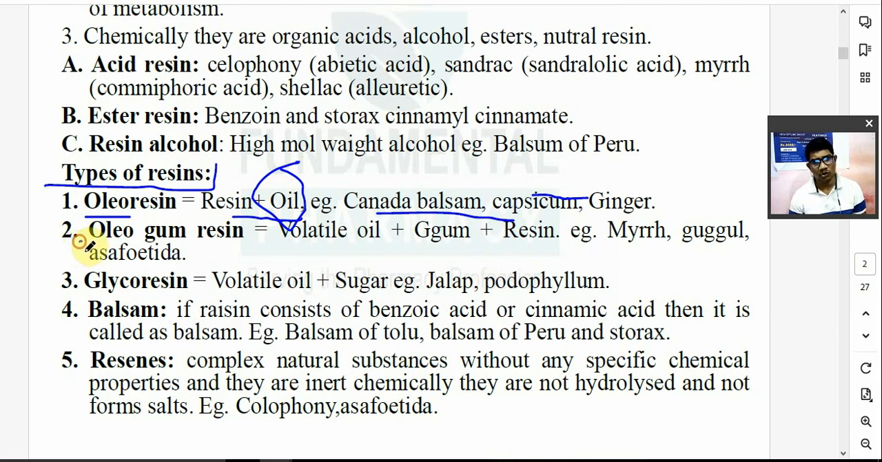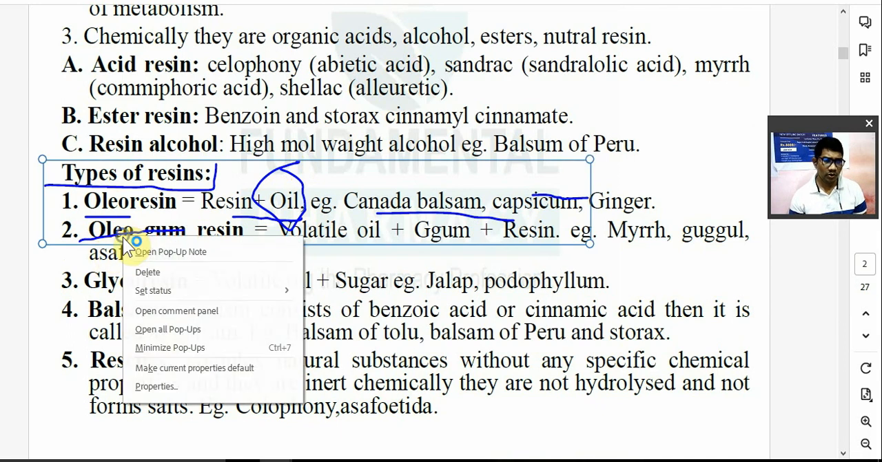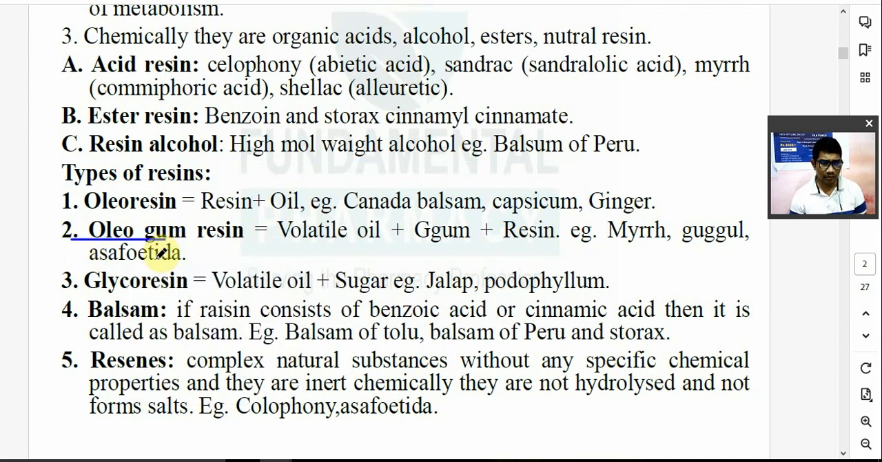Next is the oleo gum resin. Now here are three terms. Oleo means oil, gum means a gum hydrocarbon, and resin is the resin. Okay? So oleo plus gum plus resin. So volatile oil plus gum and resin. It's the combination of three.